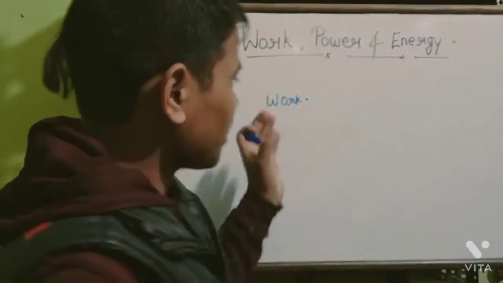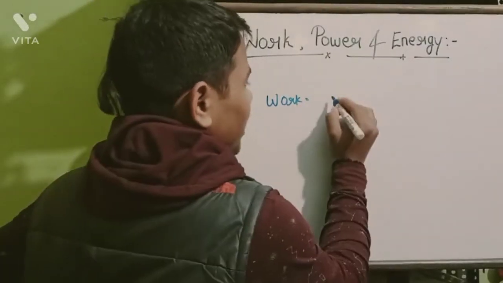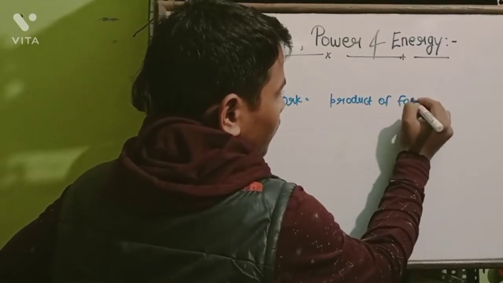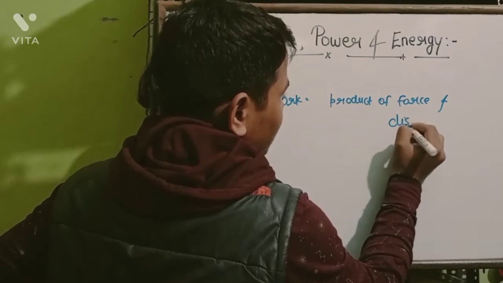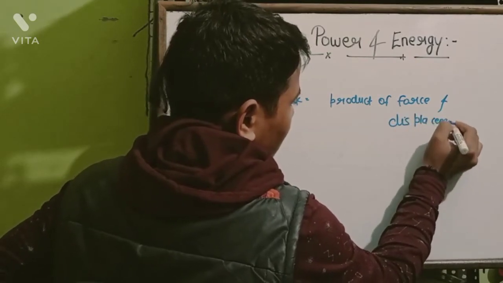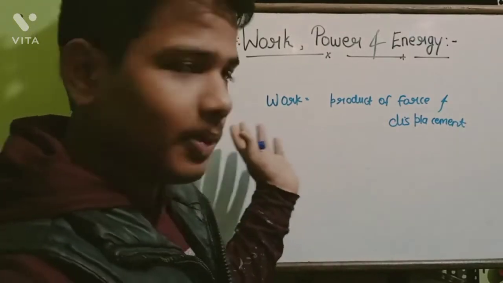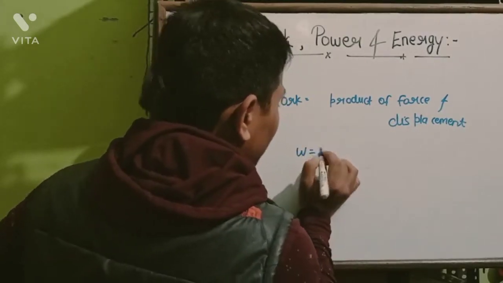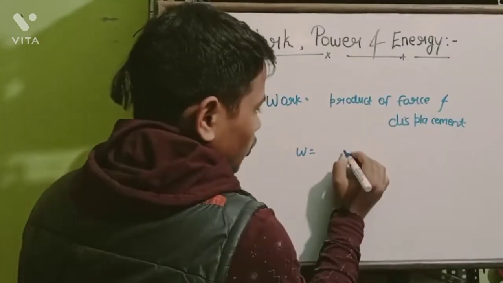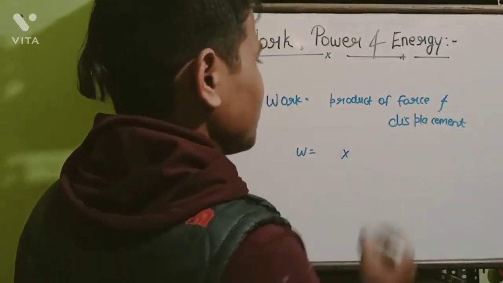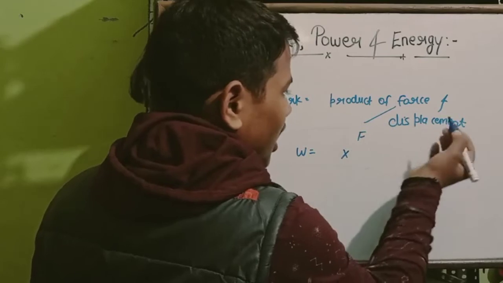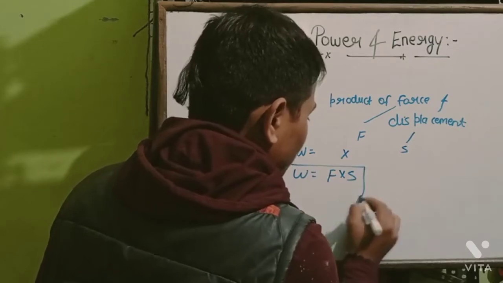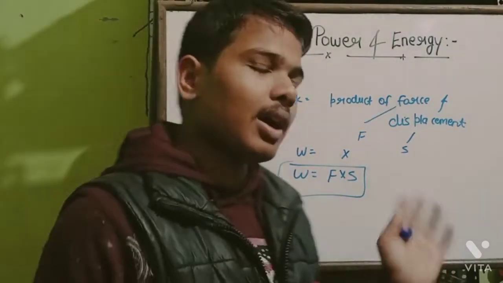Work is the product of force and displacement. First of all, we will see the formula of work and then we will go to the explanation. So from here we can say that product means multiply. So multiply of force and displacement. Force symbol is F and displacement is S. So we can write product of force and displacement is equal to this. Work is equal to force times displacement, and this is the work.